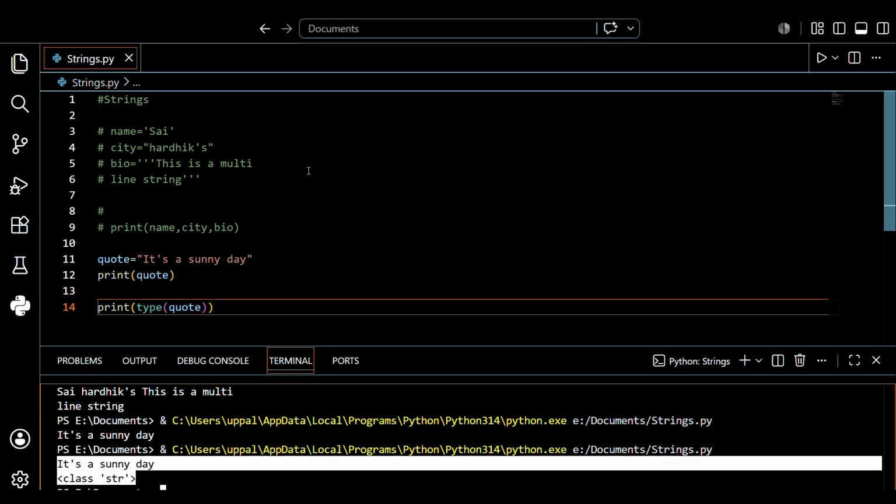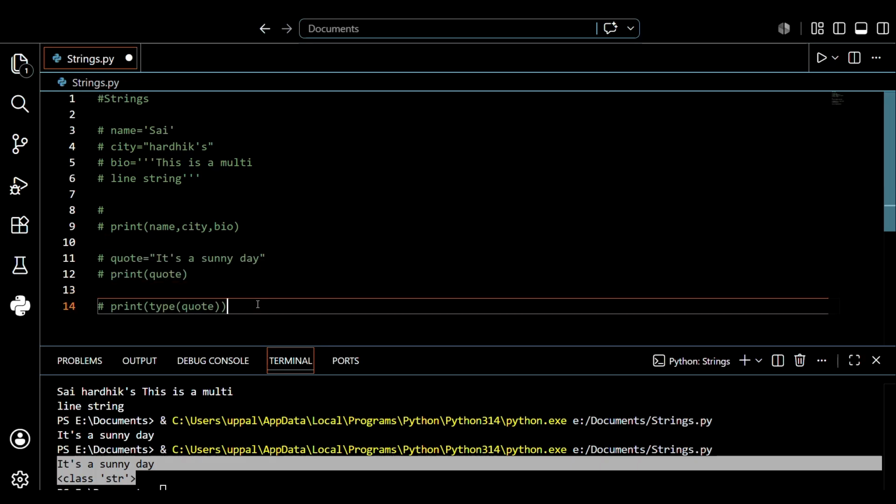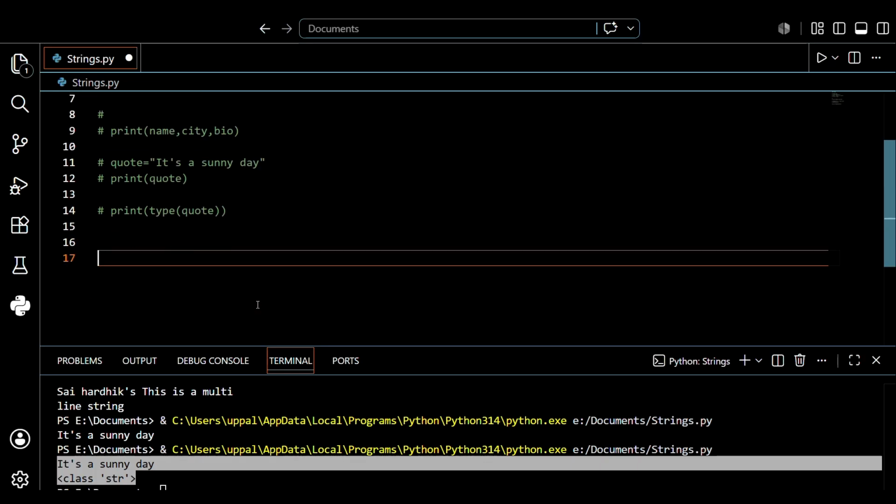We also learned that strings are immutable, and how to print the type of a variable. So this is what we discussed. The next topic is indexing.